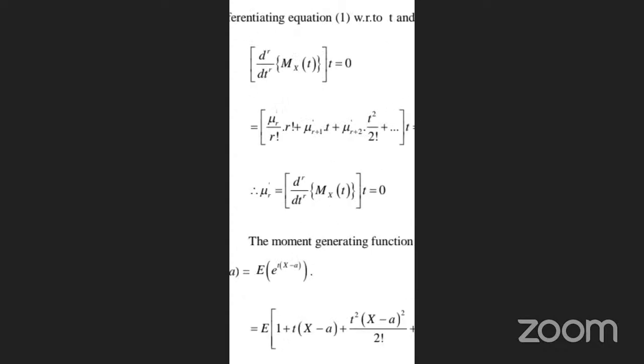Therefore, I am writing here, expanding, mu r plus r factorial by r factorial times mu r minus 1 into t plus t squared by 2 factorial and so on, and at t equal to 0, mu r is equal to d^r by dt^r of M_X(t) at t equal to 0.